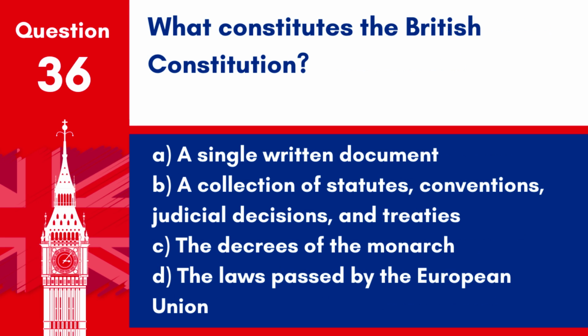Question 36. What constitutes the British Constitution? A. A single written document. B. A collection of statutes, conventions, judicial decisions, and treaties. C. The decrees of the monarch. D. The laws passed by the European Union.